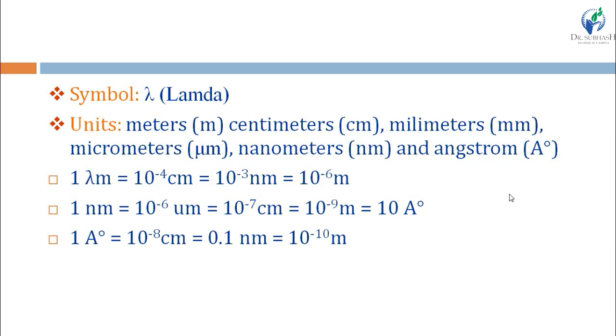1 angstrom is equal to 10 raised to minus 8 centimeter, which is equal to 0.1 nanometer, which is equal to 10 raised to minus 10 meter. 1 nanometer is equal to 10 raised to minus 9 meter. 1 angstrom is equal to 10 raised to minus 10 meter.